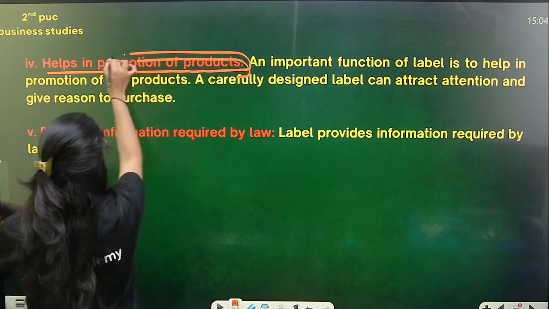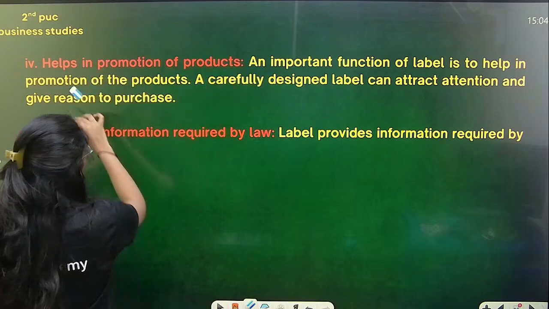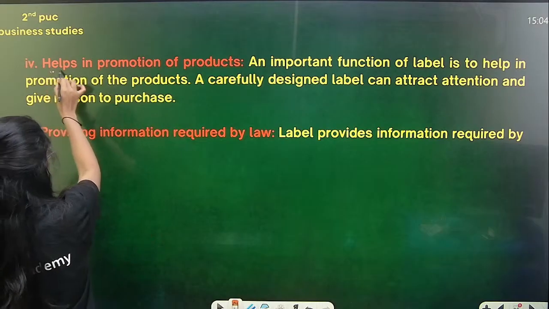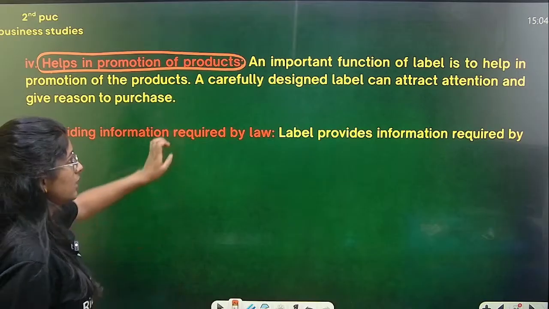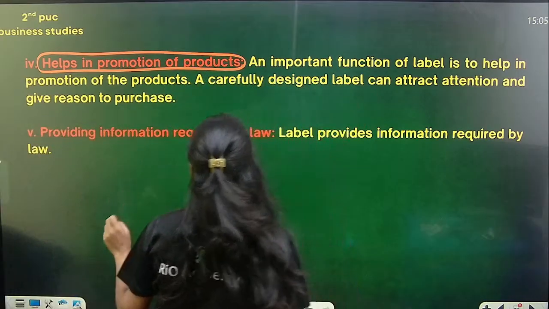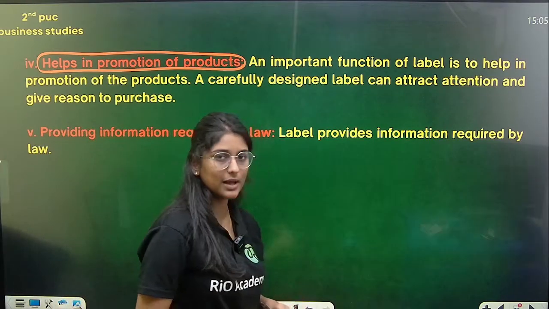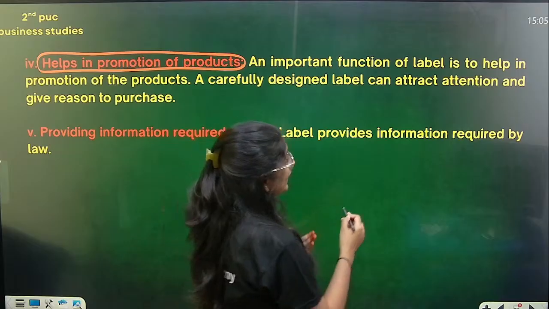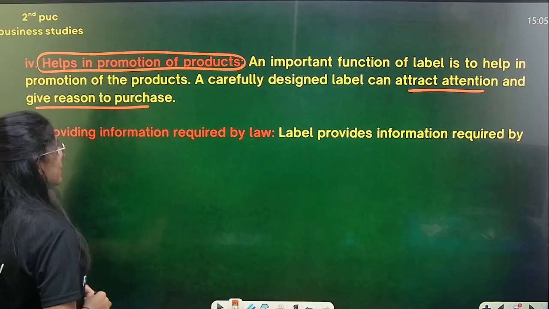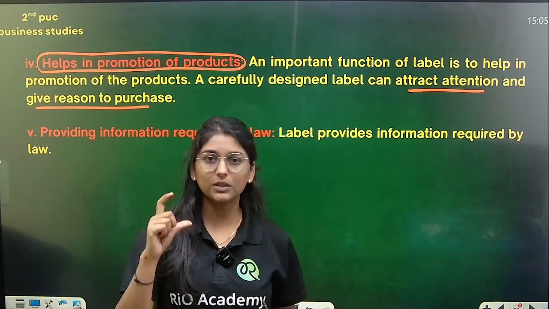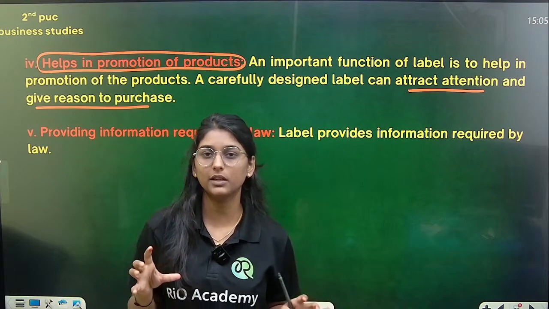Yes, so when you have a proper label, what happens? It helps in promoting a product. So products also get easily promoted. An important function of the label is to help in promotion of products. A carefully designed, attractive label can attract attention and even give the reason to purchase. So basically if you create a proper, very attractive, innovative label,